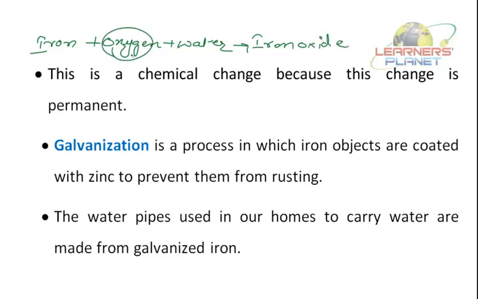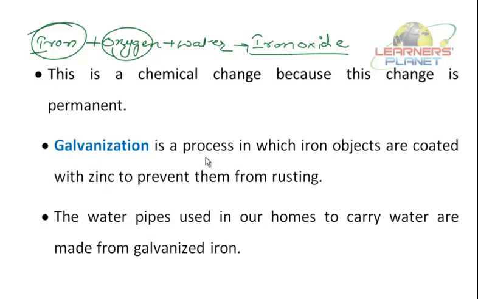Where has this oxygen gone? Where has this iron gone? They all have formed a compound called iron oxide. And this iron oxide has altogether different properties from iron. Iron can't be scrubbed off from its surface. It can't fall down. What falls off is iron oxide, because of its powdery nature. Right? So this is a permanent change, and it's a chemical change.